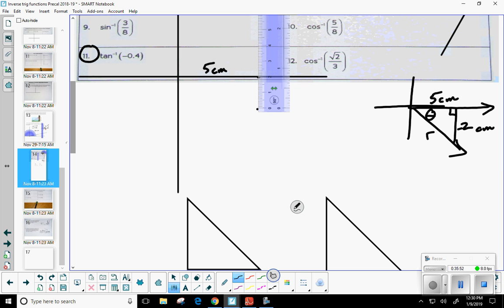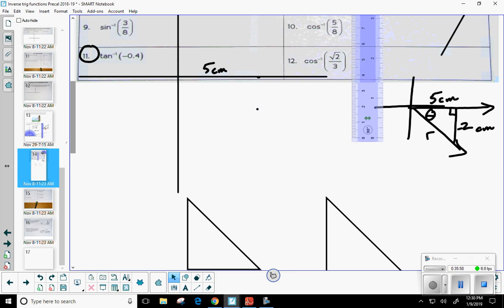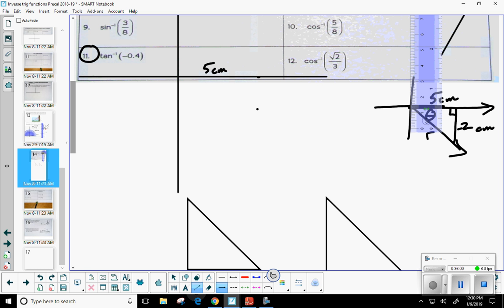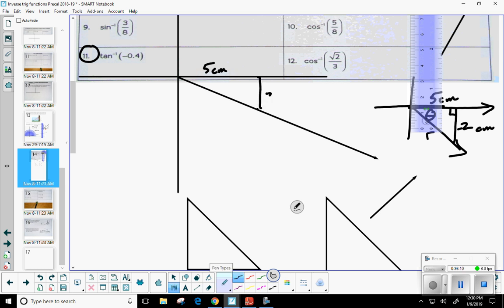Okay. And then once again, from the origin, I'm going to put a line straight through that point that I just made. Okay, so we get rid of the ruler. Let me test it out. It is giving me a line. So from the origin, I'm going to go straight through that line that I just made. And remember, this right here was the 2 centimeters we went down.